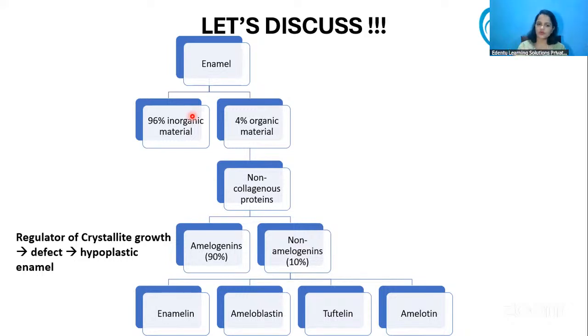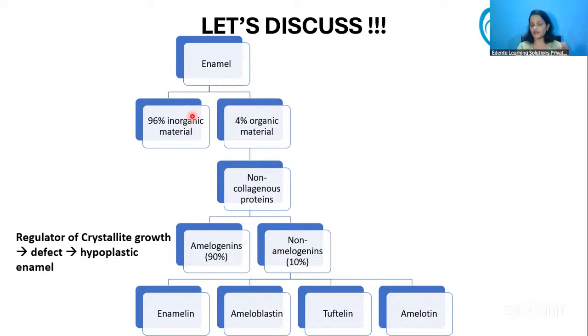This 4% organic material contains many non-collagenous proteins. These non-collagenous proteins can be of two types: amelogenins or non-amelogenins. The non-amelogenins include proteins like enamelin, ameloblastin, tuftelin, and amelotin. But they only constitute around 10% of the total volume.